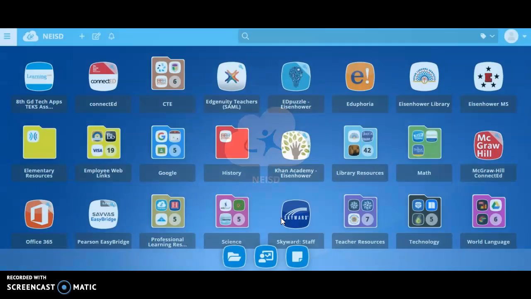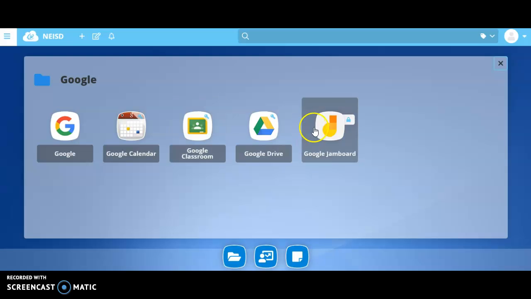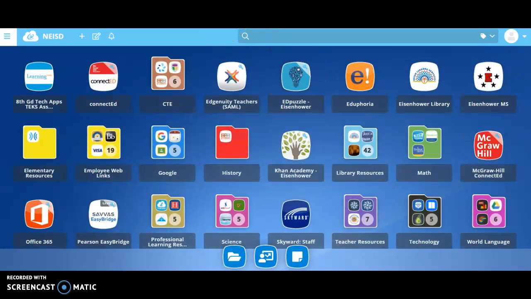And actually, I think I'm logged in already, so I missed a step. You hit the sign in, use your school email to log in. All your apps should pop up. Okay, it looks different than mine, but here when you find Google, your Google Classroom and your Google Drive are here. That's what you'll probably use the most. So let's go back.